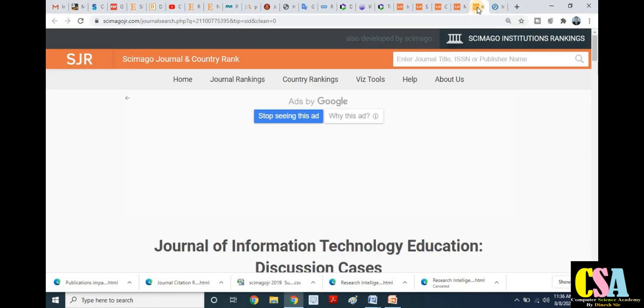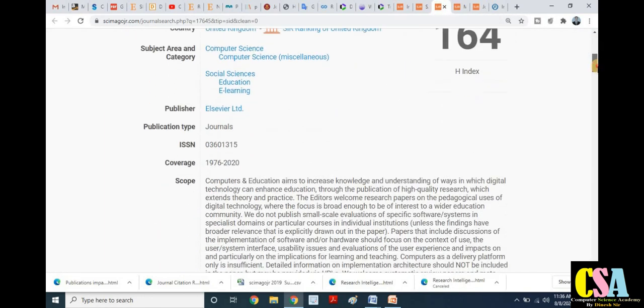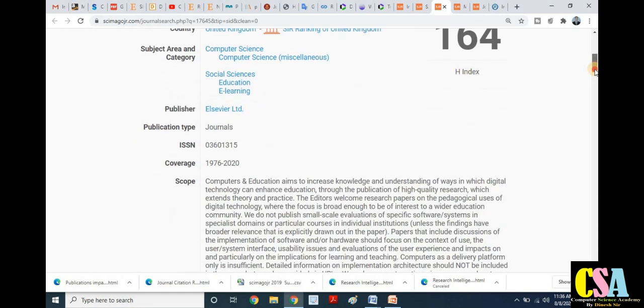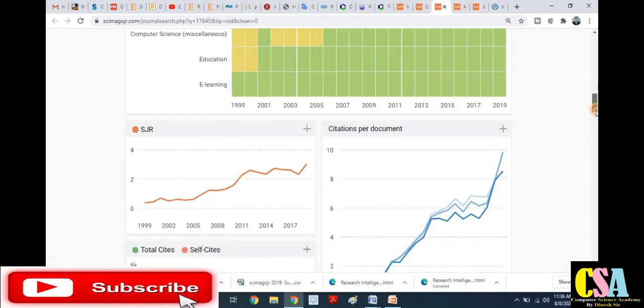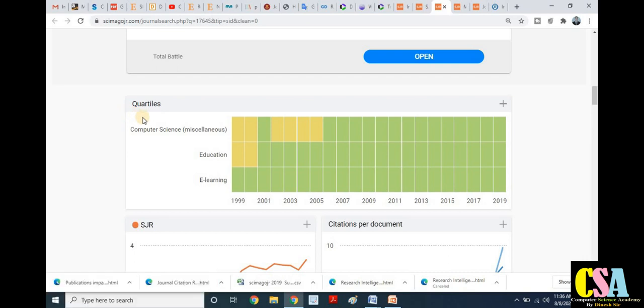Now we will move to a Q1 category journal. So we can find Computers and Education. This is a Q1 category journal. You can find the H index is 164. This is a very large H index. So I recommend to all of you, always go to the top ranked journal, and here you will find this journal publishes in 3 categories or 3 disciplines. Means students can publish their research paper in these 3 types of disciplines in this particular journal.